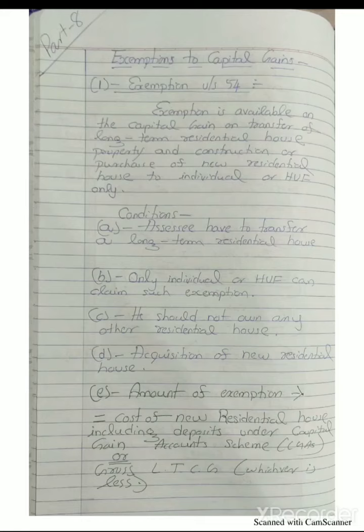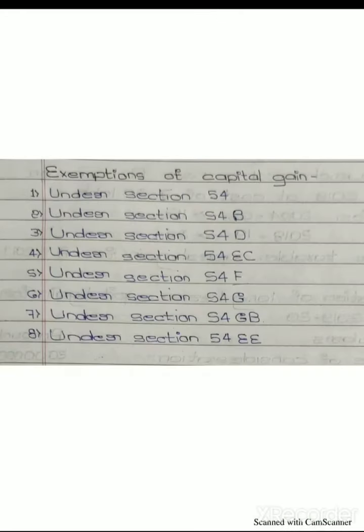Here I'm going to upload income from capital gain part 8. So under this part, I'm going to cover exemptions to capital gains. Under capital gain, there are totally 8 exemptions.